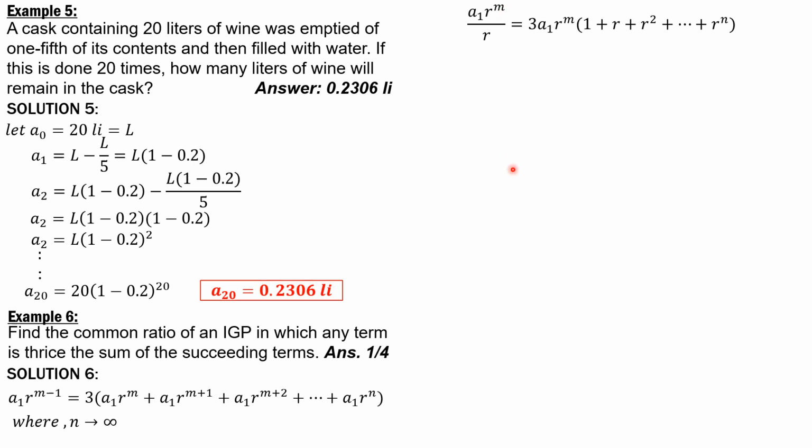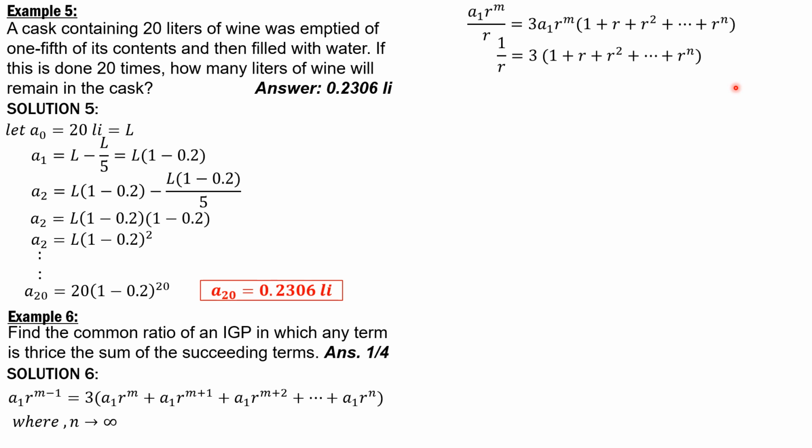Or we divide everything by a1 r to the n, so we can cancel this, cancel that. So this becomes 1 over r, and here we have 3 times the quantity.